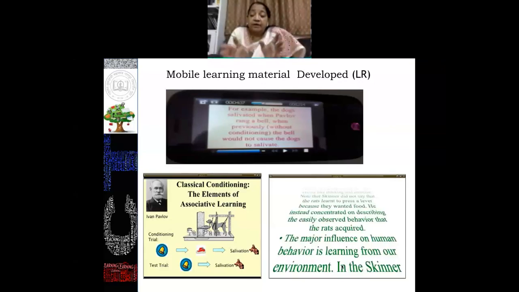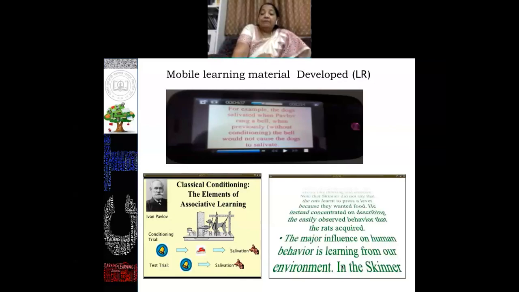We developed two groups: one group which did not have access to this mobile module, and another group which had access to it, as a comparison. The students who had access to the mobile module along with the regular teaching performed better as compared to the traditional method only. This module is still working.